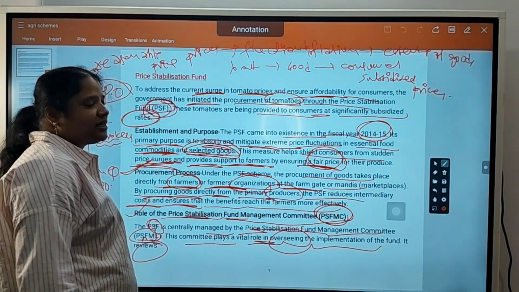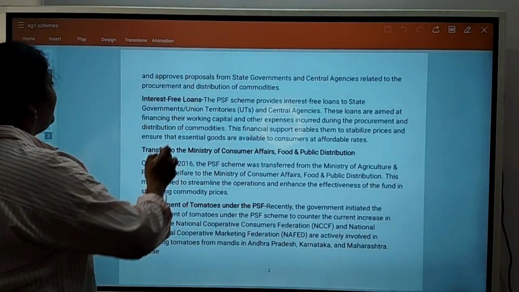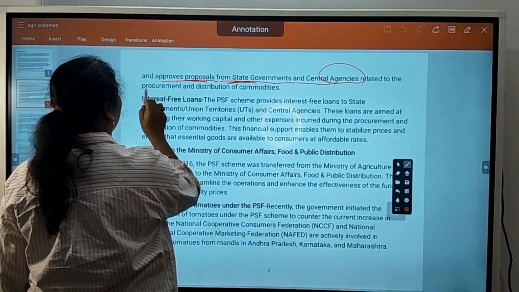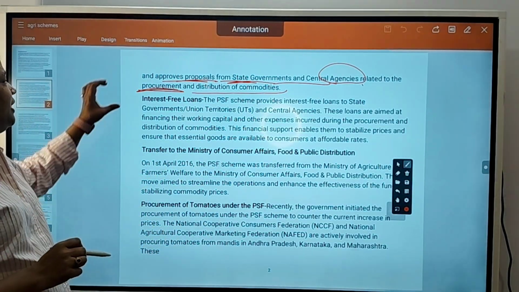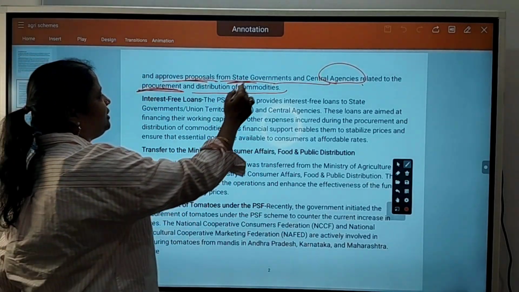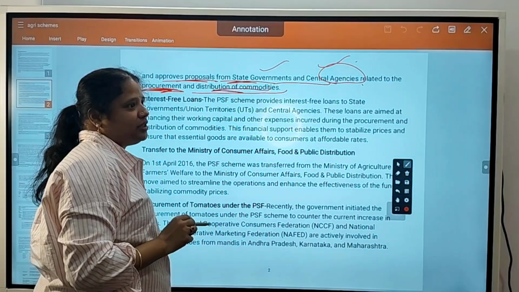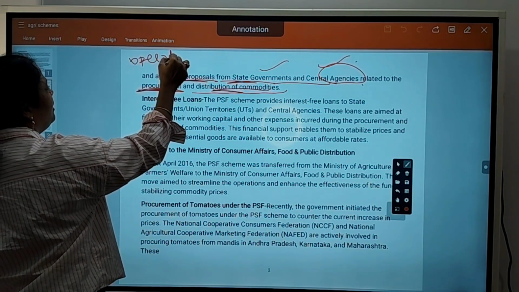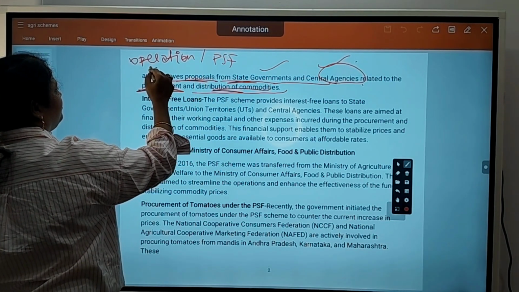So it takes care of how to implement the programs under the fund and approves proposals from state governments and central agencies relating to procurement and distribution of commodities. Means it takes care of all operations or activities involved in the price stabilization fund.